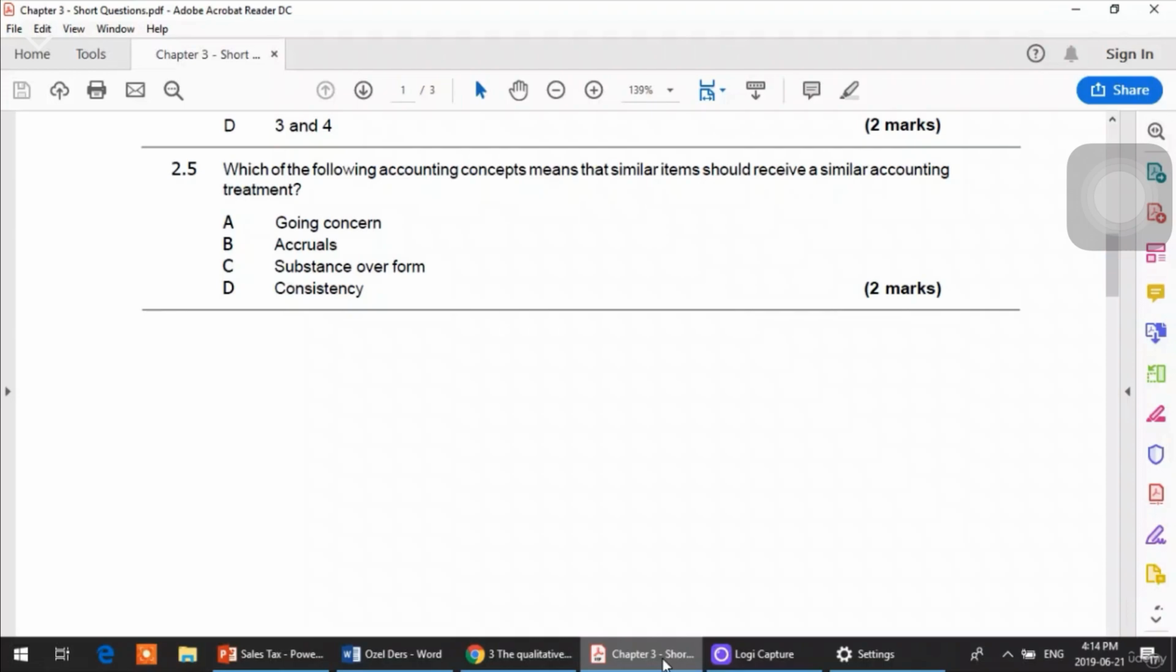So the rule is consistency. Consistency means choosing or applying the same accounting policies over the same accounting elements or over different periods. Going concern, accruals and substance over form do not deal with this similar accounting treatment.